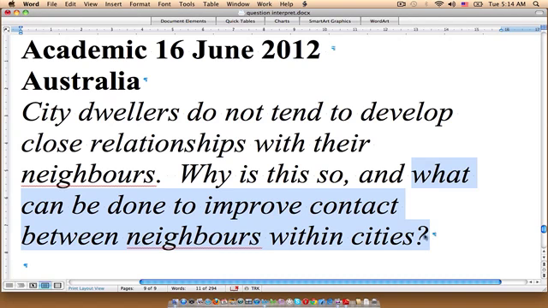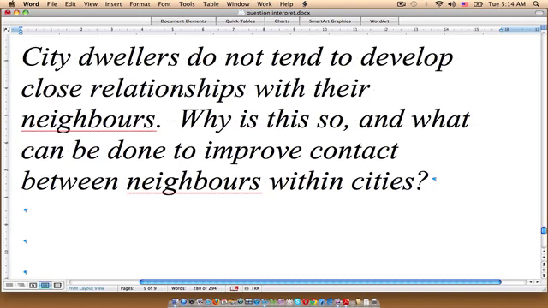Now, I just want to take a second and share with you an alternative question that sometimes appears in this sort of instance. So I hope this doesn't confuse anybody, but just bear with me for a second here.